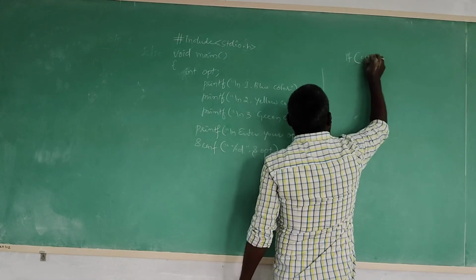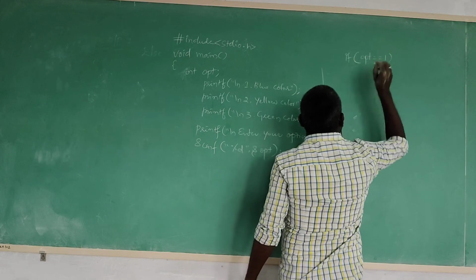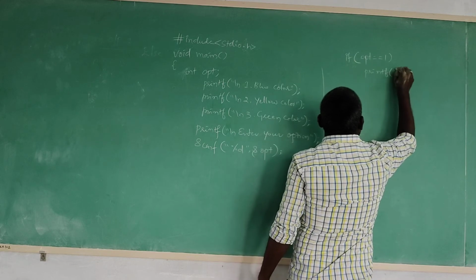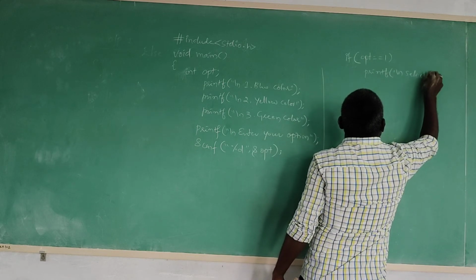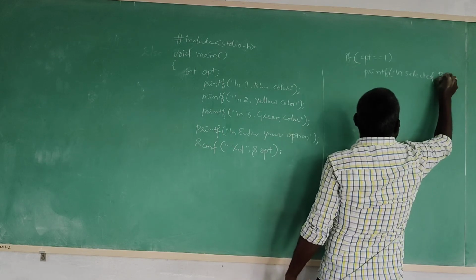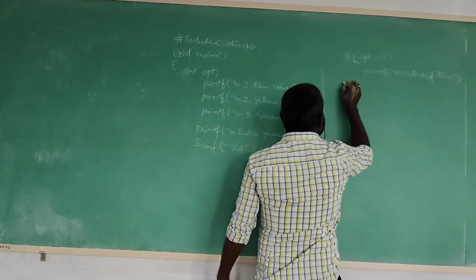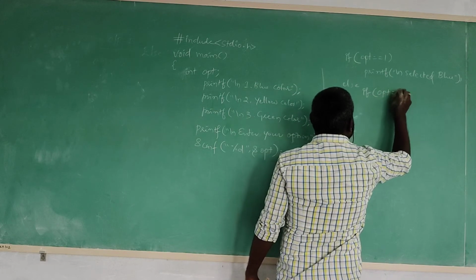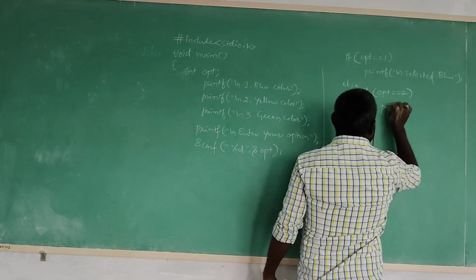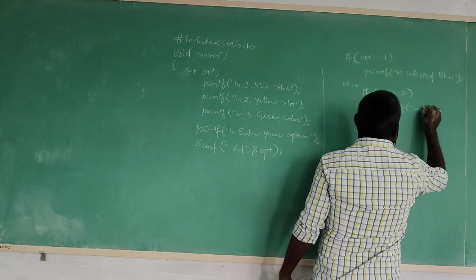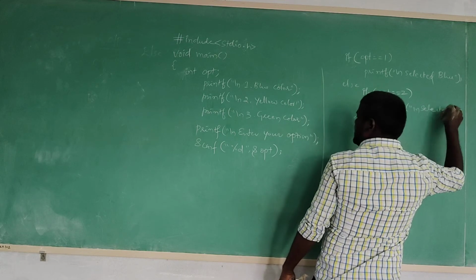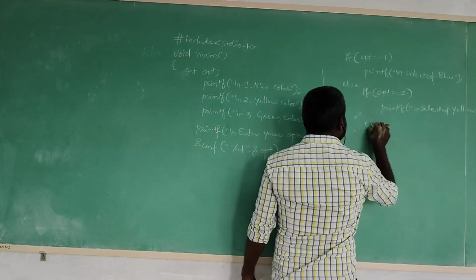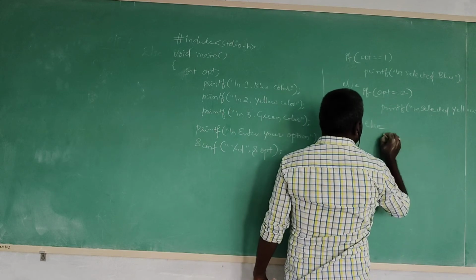If OPT is equals to 1, simply printf: you are selected, what is the selected color? Blue. Selected blue. Maybe the condition is not satisfied. Else, again we are checking a condition. Else if OPT is equals to 2, again we are printing the true block: a new line, selected. What we have selected? Selected yellow. Maybe this condition also is not satisfied.